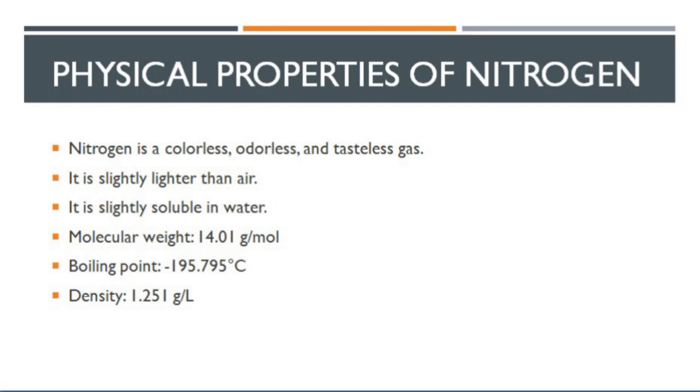Because there are pi electrons in the structure of nitrogen, and that creates some polarity in its structure, and for some time nitrogen becomes polar, and that's why it is slightly soluble in water. The molecular weight of nitrogen is 14.01 gram per mole. The boiling point of nitrogen is -195.795 degrees centigrade. It is due to its chemical structure. The density of nitrogen is 1.251 gram per liter.